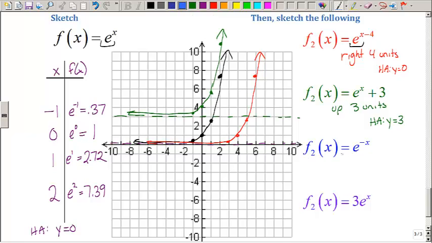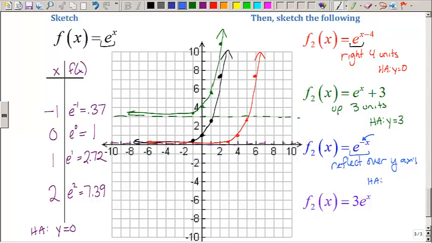On my blue function, f of x equals e to the negative x, notice I still have the same parent function, e to the x. The only difference is I have a negative. A negative tells me that there's a reflection. On our last example, we had a negative in front of the function, which reflected over the x-axis. But in this case, I have a negative in front of the x, not the whole function, but only the x in the exponent, which tells me I'm a reflection again, but this time I'm reflecting over the y-axis.